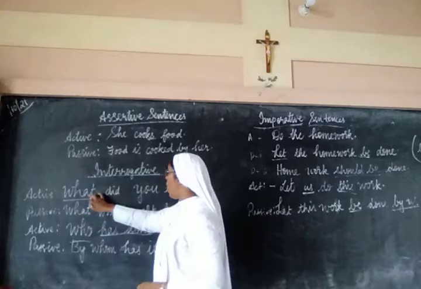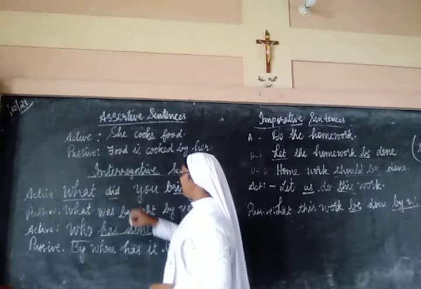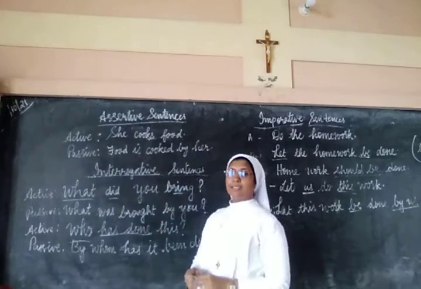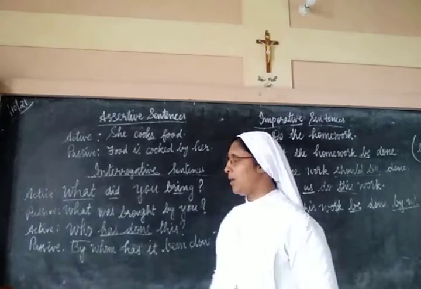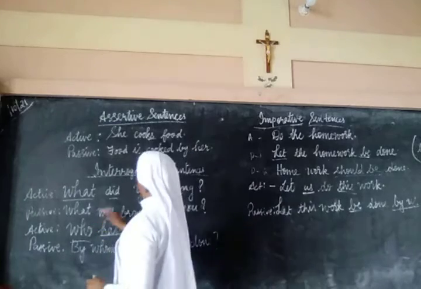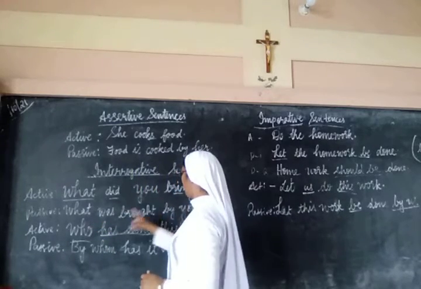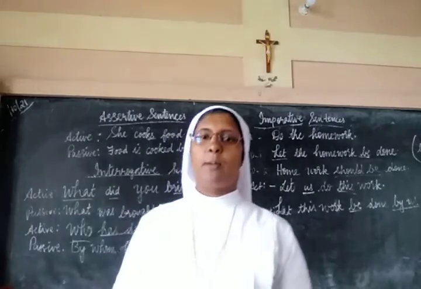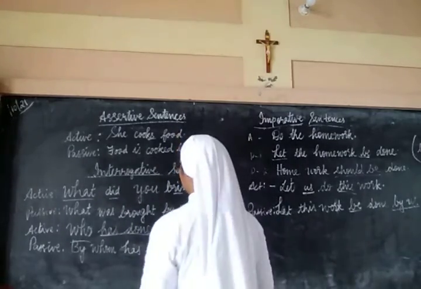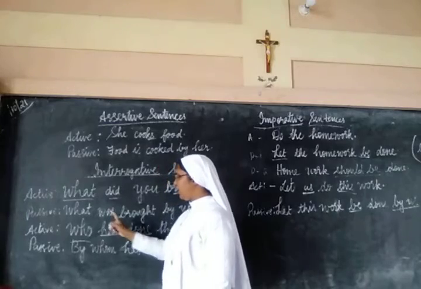For example, what did you bring? Did is a past tense. You is the subject and bring is the object here. So how will we write? What was brought by you? What was brought by you? So that is the way we write in the passive voice.